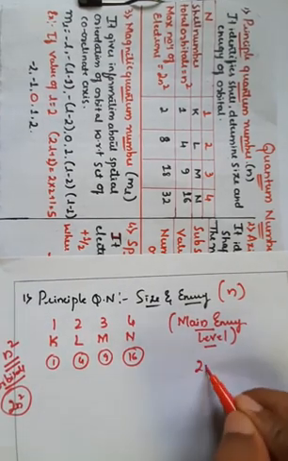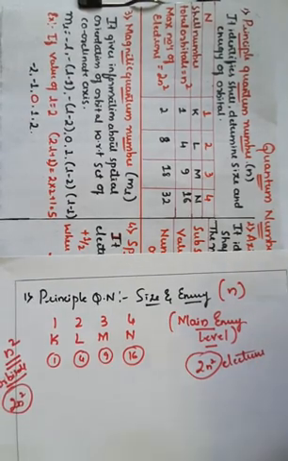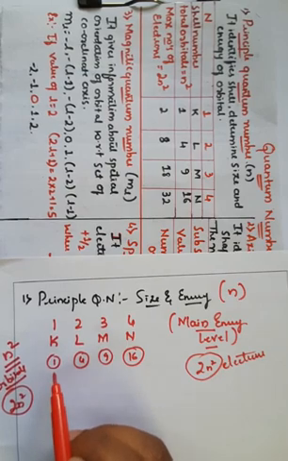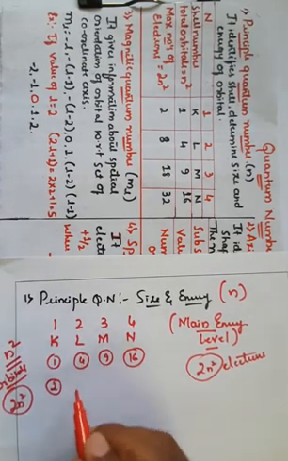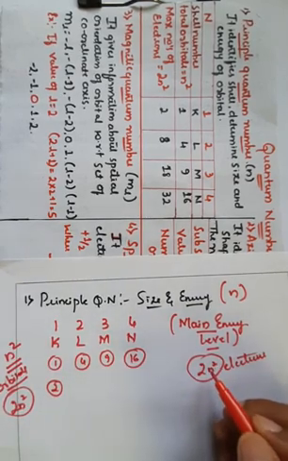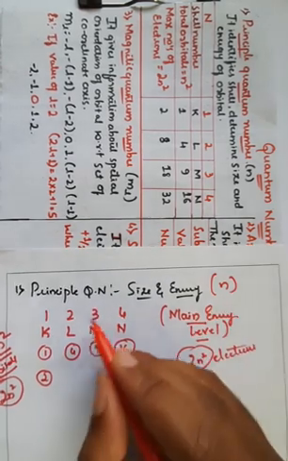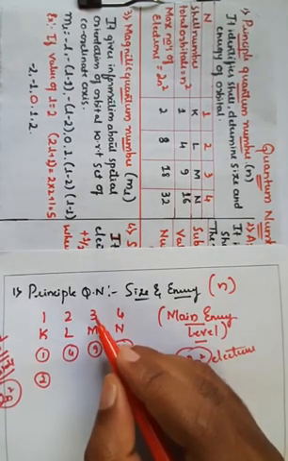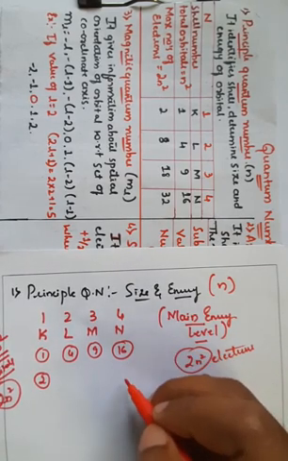Remember always, 2n² electrons can be present in one shell. So if you take 2n² for n = 1, it will become 2. If n is 2, then 2 times 2 squared is 8. If you put 3, it will become 18. If you put 4, it will become 32, like that.